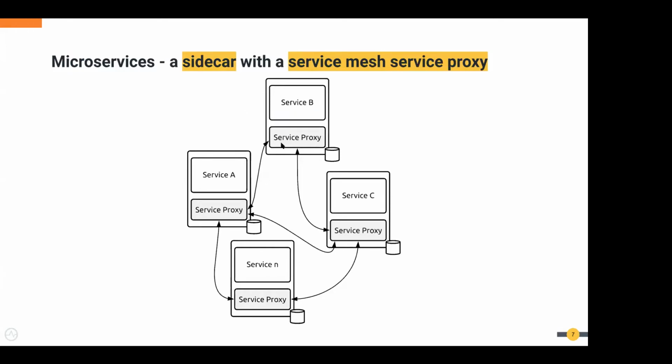So we are going to inject another sidecar container or sidecar service proxy alongside the service. And that service proxy will handle all the service to service communication and interaction. So there is no more service to service direct communication. All the communication will be routed through the service proxy sidecar. So this is handled by the service mesh.